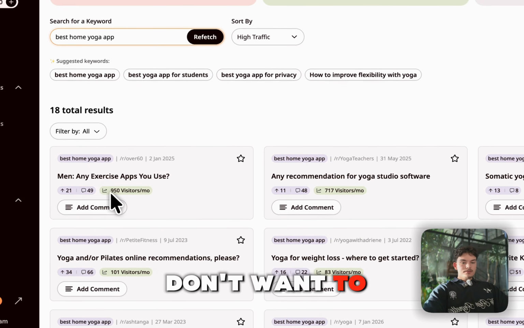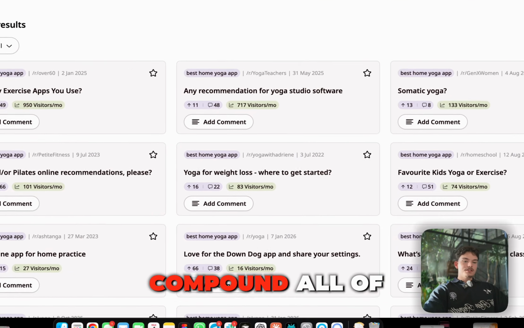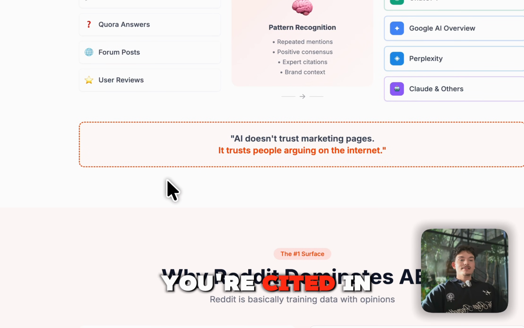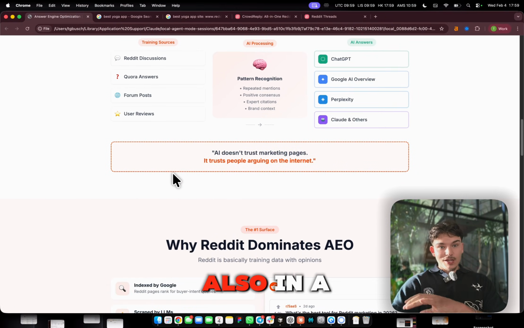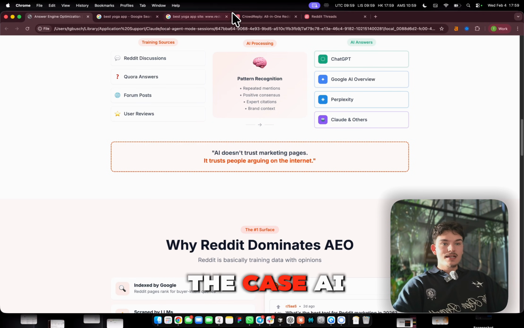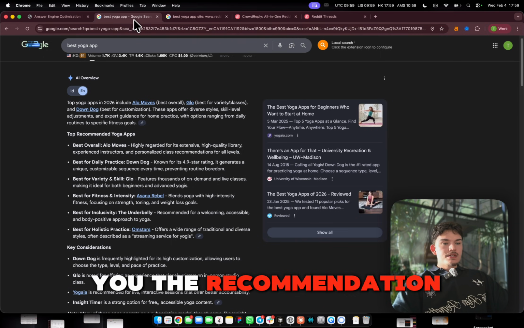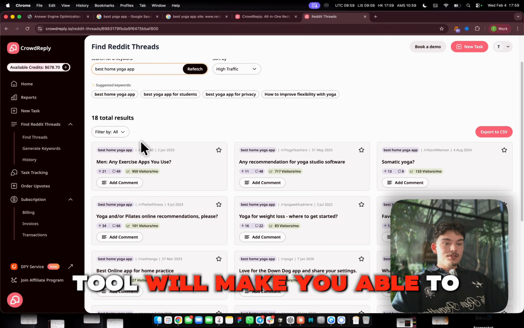What you then want to do is compound all of these threads together, because AI loves when you're cited in a lot of different threads and also in a lot of different sources. Once that's the case, AI is very likely to go ahead and give you the recommendation. With our tool, we'll make you able to do exactly this.